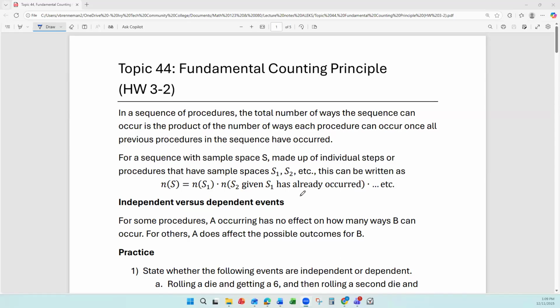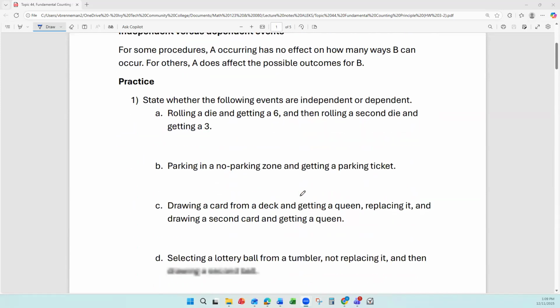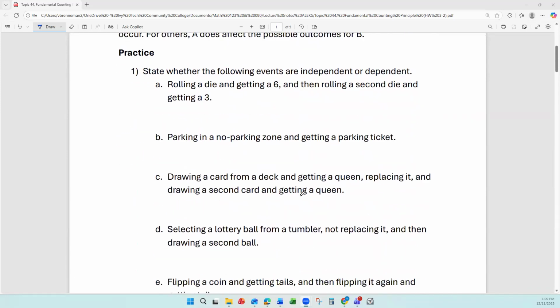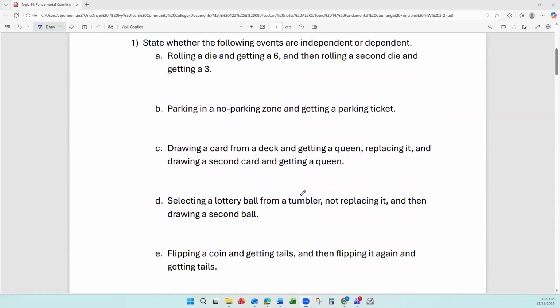This video is over topic 44, number 1, determining whether events are dependent or independent. So rolling a die and getting a 6, then rolling a second die and getting a 3. Dependent means that the result of the first step will change the possible outcomes for the second step. But if you roll a die and get a 6, that doesn't change what you possibly could get or how likely those are when you roll a second die. So these would be independent.